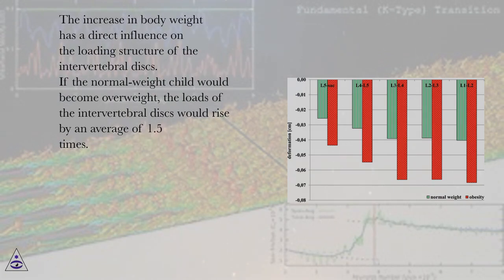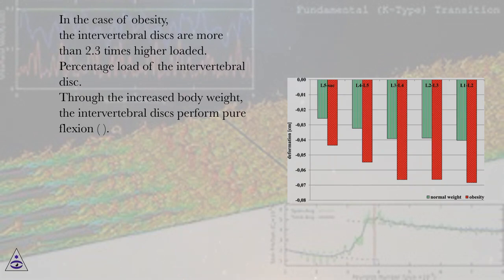The increase in body weight has a direct influence on the loading of the intervertebral discs. If the normal weight child would become overweight, the loads of the intervertebral discs would rise by an average of 1.5 times. In the case of obesity, the intervertebral discs are more than 2.3 times higher loaded. Percentage load of the intervertebral disc.